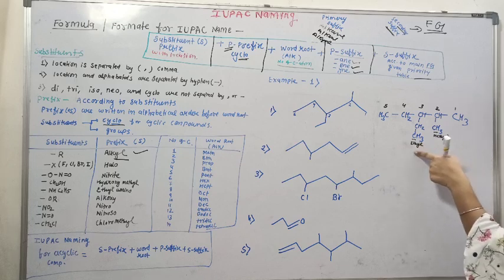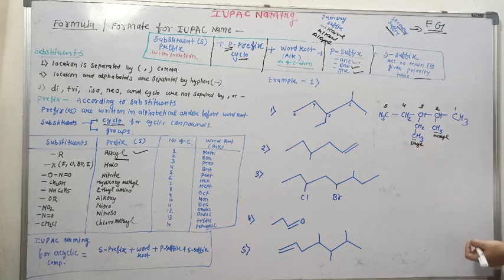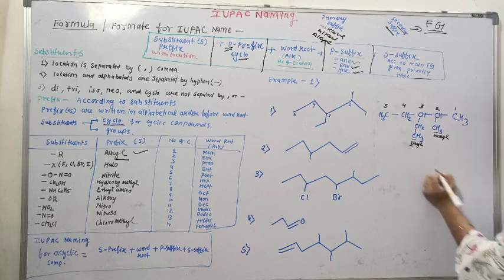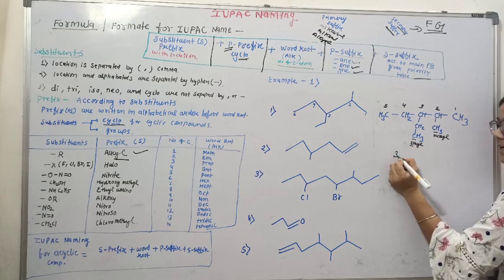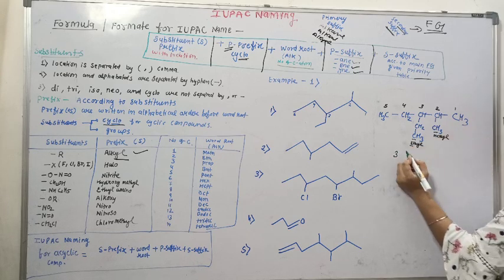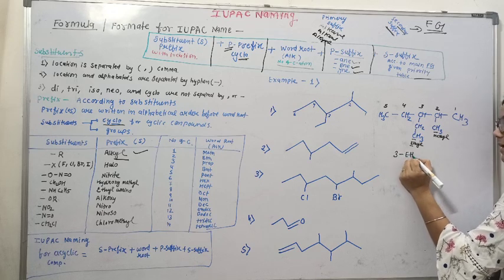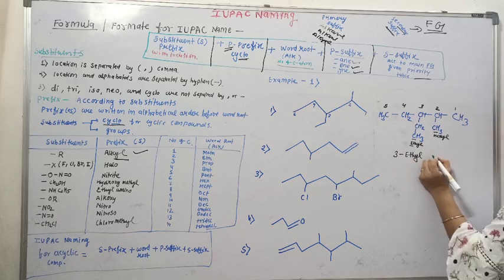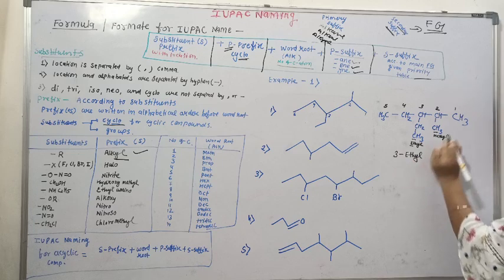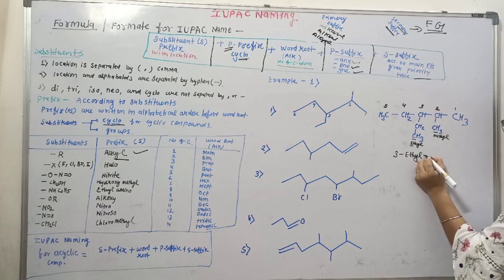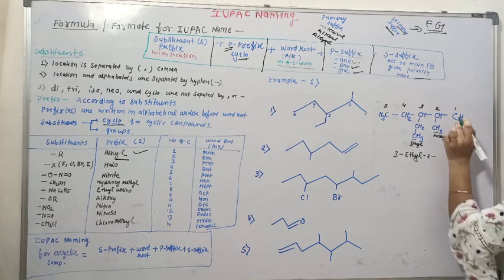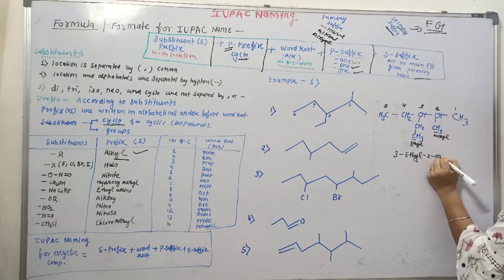So alphabetically we'll give the priority. E will come first, so we'll write 3. There is only one group, so we'll use hyphen. 3-ethyl. Okay, 3-ethyl. Now it's 2-methyl.